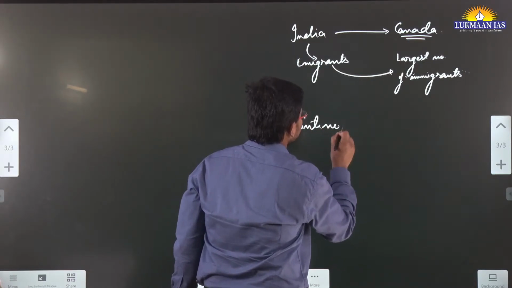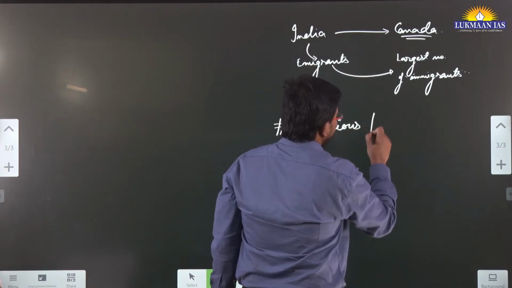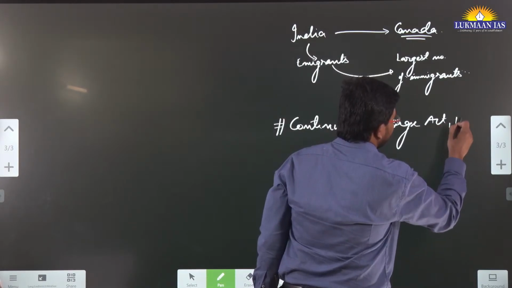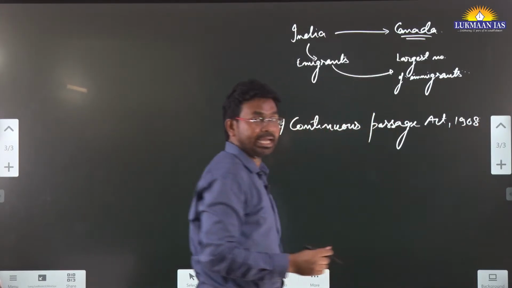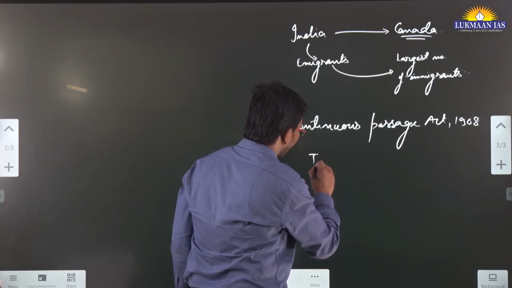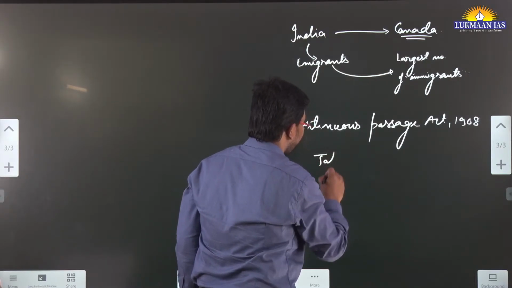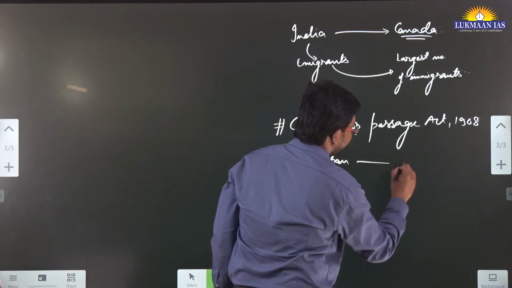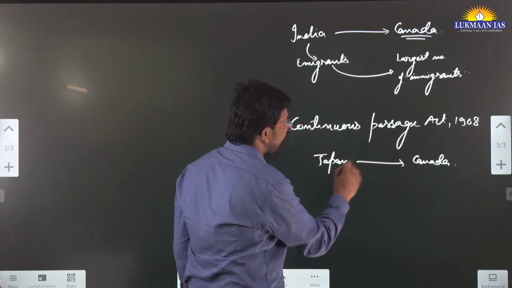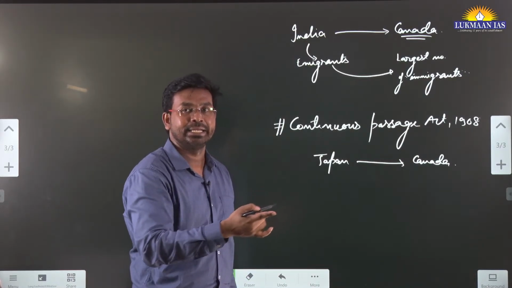Continuous Passage Act, 1908. What is this act all about? We are going to discuss it. For example, if there are people coming from Japan, Japanese people, and they want to come to Canada, they have to come directly from Japan to Canada. If they follow some other route, they may be denied entry in Canada.